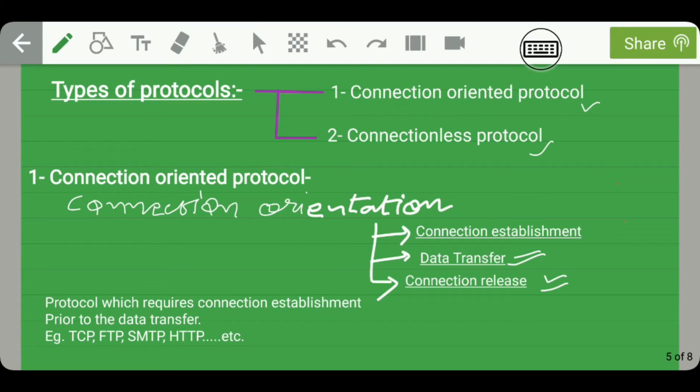So guys, after understanding the basic meaning of connection orientation, we can say that the protocol which requires connection establishment prior to the data transfer is known as the connection oriented protocol. Okay, so examples of connection oriented protocols can be TCP, FTP, SMTP, and HTTP. TCP stands for Transmission Control Protocol, FTP stands for File Transfer Protocol, SMTP stands for Simple Mail Transfer Protocol, and HTTP stands for Hypertext Transfer Protocol.